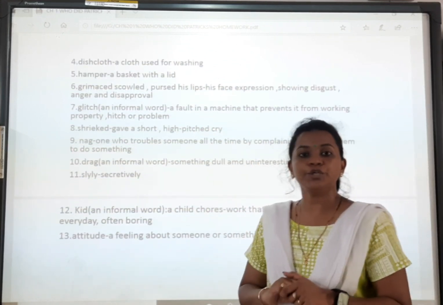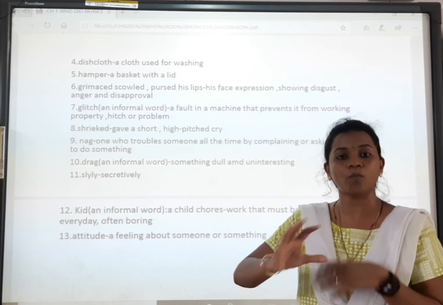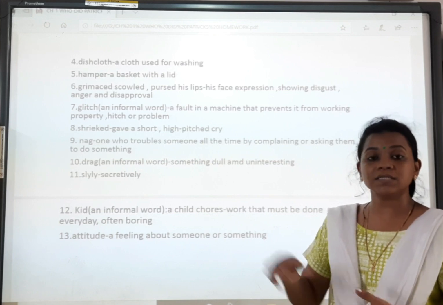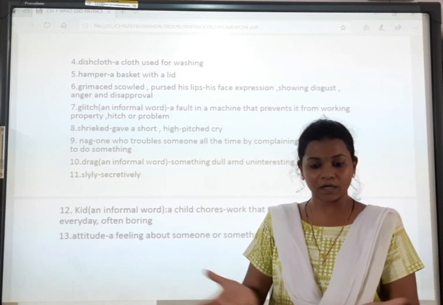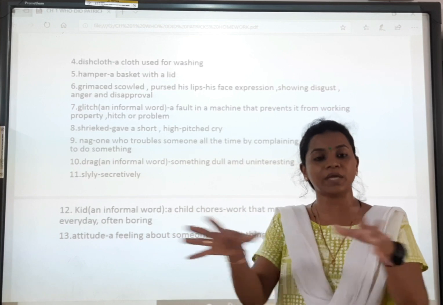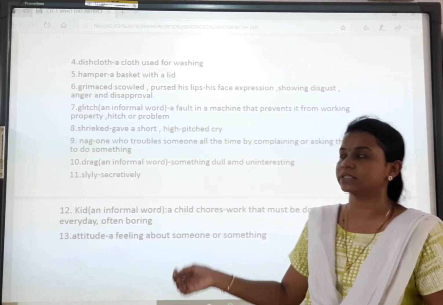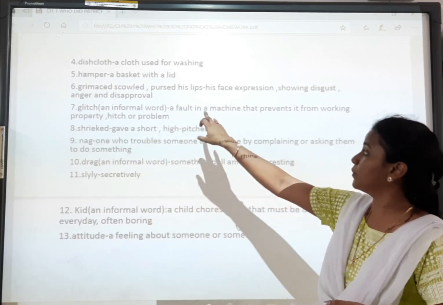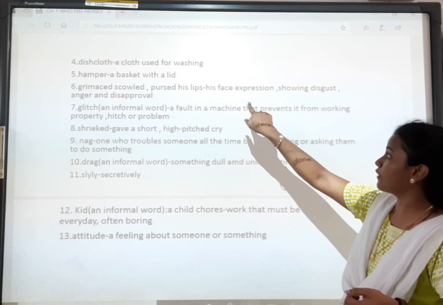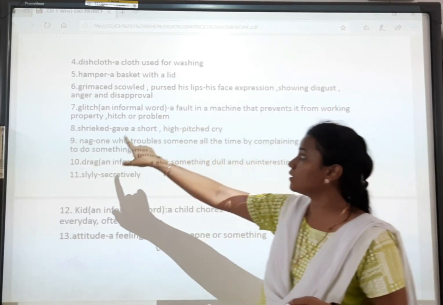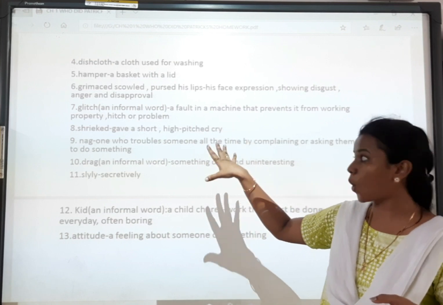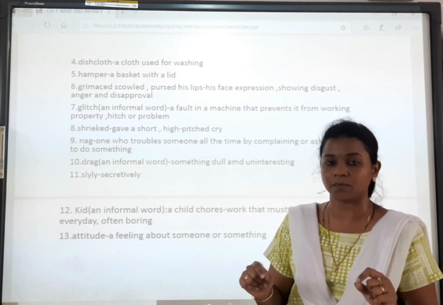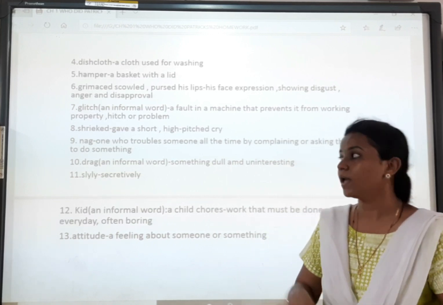Dishcloth, a cloth used for washing. What is the meaning of dishcloth? Any cloth that we use for washing is called a dishcloth. Hamper, a basket with a lid. Hamper means a kind of box or basket in which we keep things and give them to others. Grimaced, that is, scowled, pursed his lips. What is it? His face expression showing disgust, anger and disapproval. Grimaced means when we are showing our anger and disappointment, not feeling good about something, and we show it on our face also, that is called grimaced.